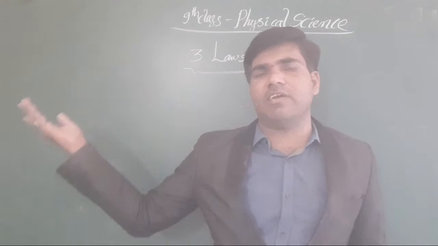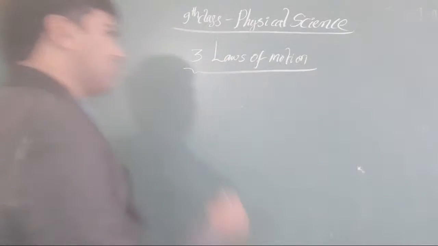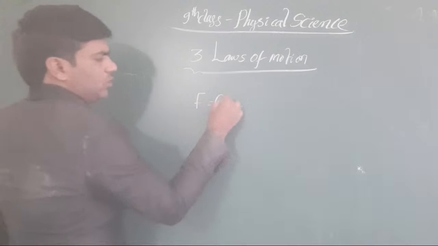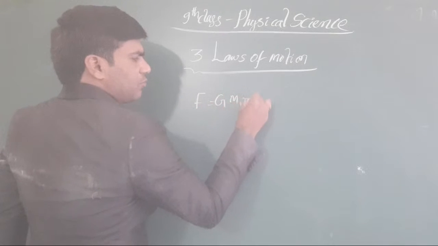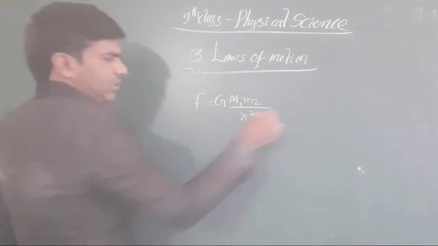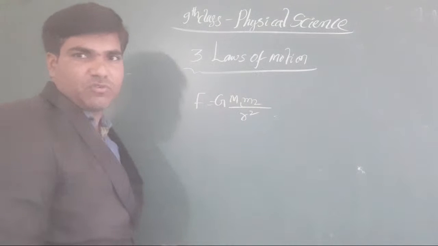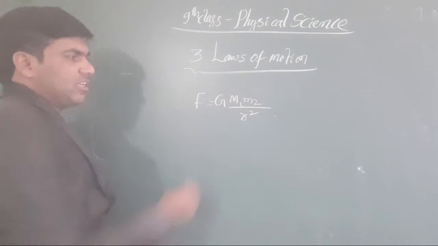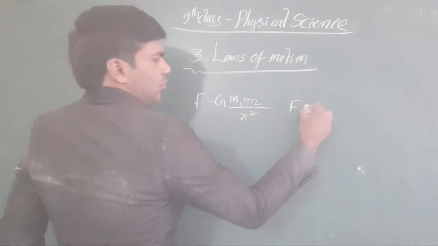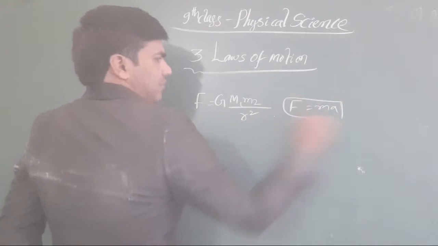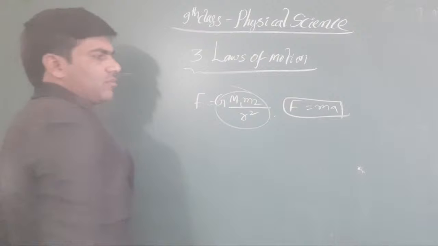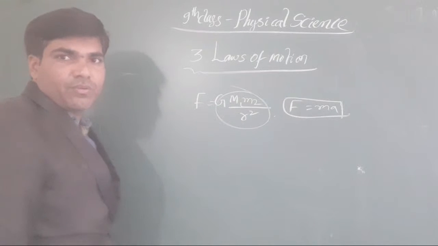Suppose you take the gravitational force. How do we write the gravitational force? F is equal to G m1 m2 by r square. Here it does not look like F equals ma, but it contains the acceleration terms inside it also. Clear?